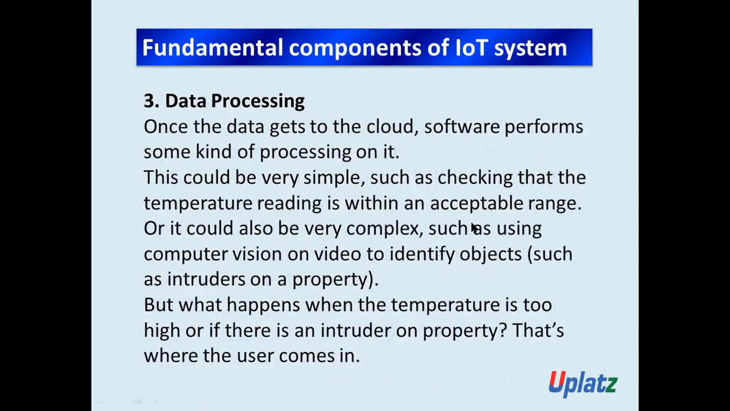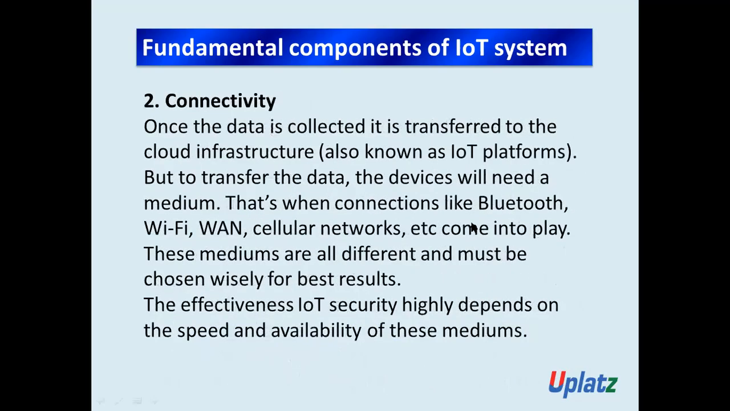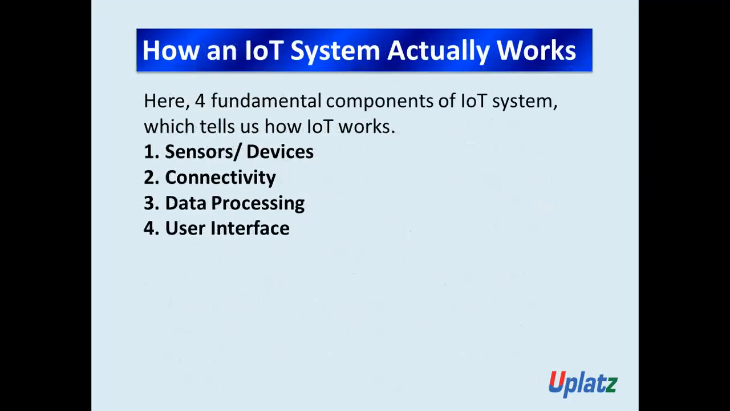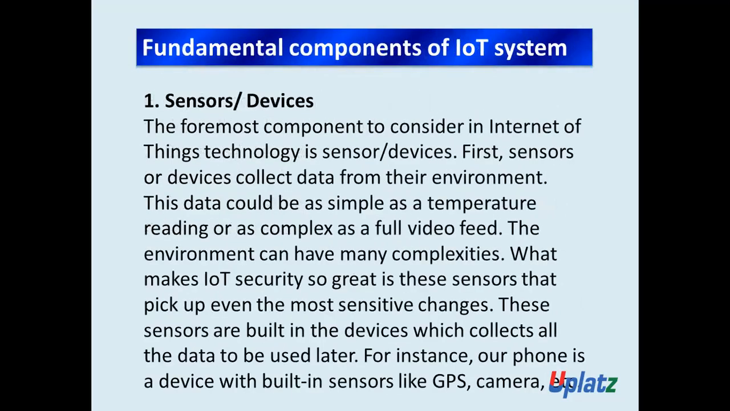So don't worry. But since this is our first session, I just want to give you the idea of what sensor or devices are. As we say, there are four fundamental components of an IoT system. The first one is sensor or devices. And these fundamental components of an IoT system work together to produce the desired output. So you got what sensors and devices are?